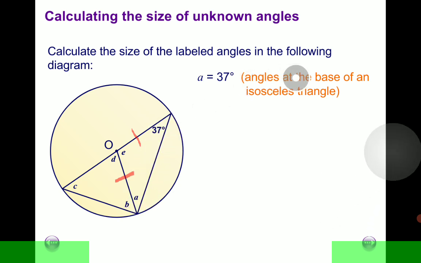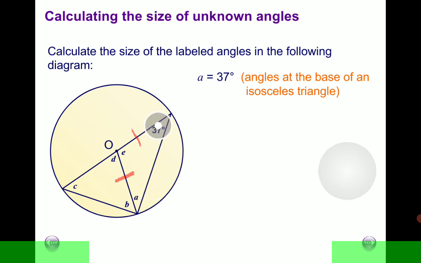Alright, so the angles at the base of an isosceles triangle. The triangle that we are looking at is this triangle here. At least we know A, but we also know that A plus B is 90 degrees. The whole of this angle is 90 degrees. We just proved that earlier on from the previous slide. So we can comfortably say that A plus B is 90 degrees, but we already know A is 37.